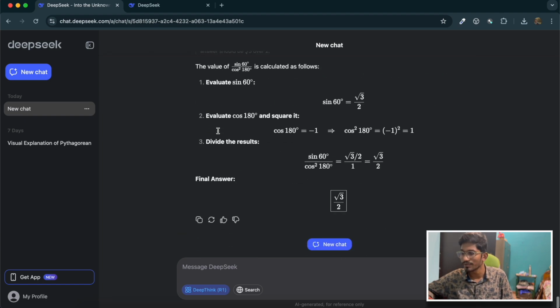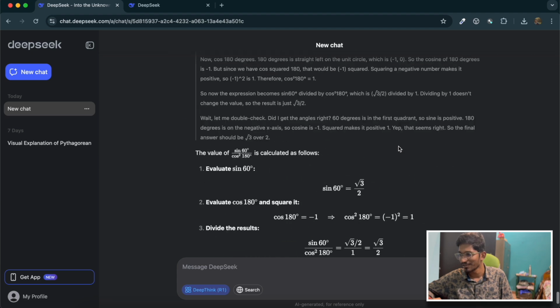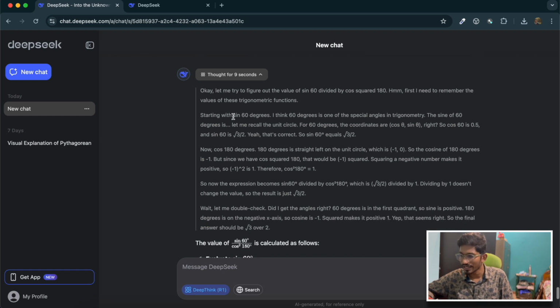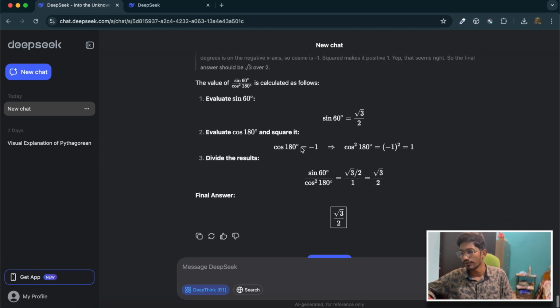Now let's try with a math problem. We asked it what is the value of sine 60 by cos square 180. It tried to think, and it divided the problem into steps. Here you can see how it is trying to think. If you go through its thinking process, it will help you understand the problem better, and it will tell you how to approach a given math problem or coding problem. Going through these steps might improve your analytical skills about approaching a problem. That's what I like about this model, because it clearly showcases the thought process behind the solutions that it is giving. And finally it gives an answer.